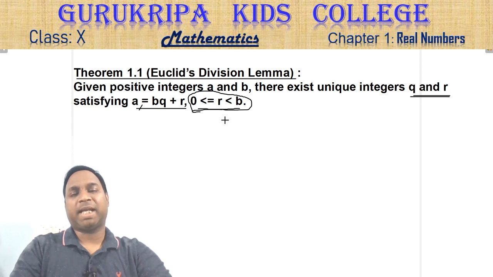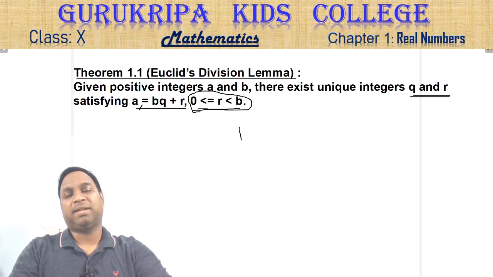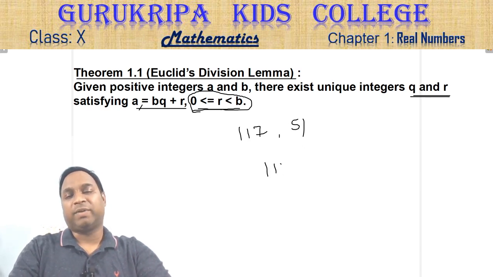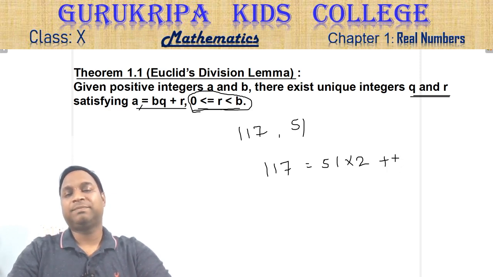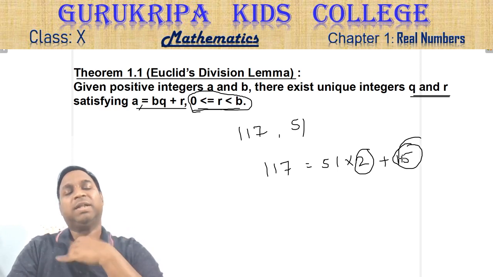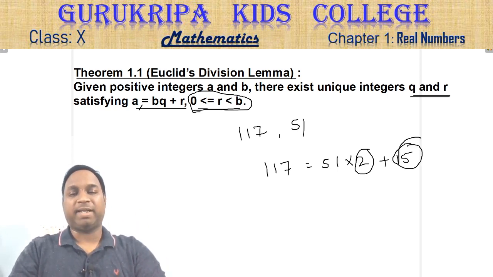So simple. Take any numbers. Let's say 117, and let's say we divide by 51. What will you get? You can write 117 is equal to 51 into 2 plus what will be there? 15. So your quotient is 2, remainder is 15. So take any number, you can find the quotient and also the remainder.